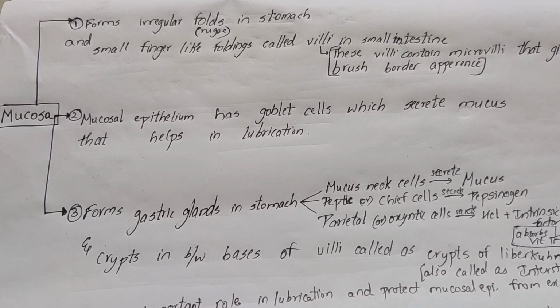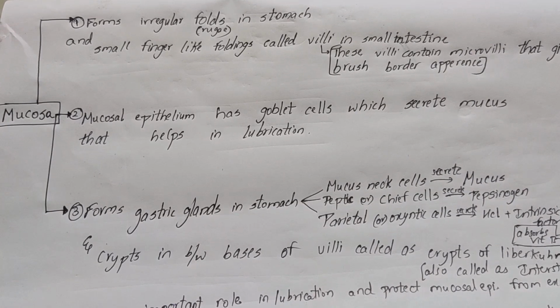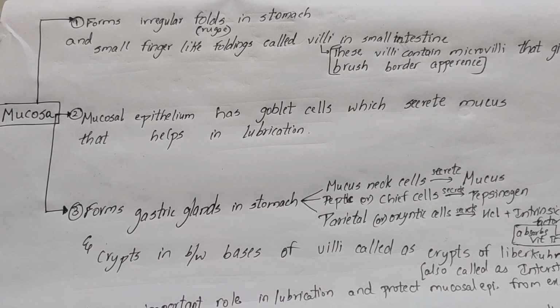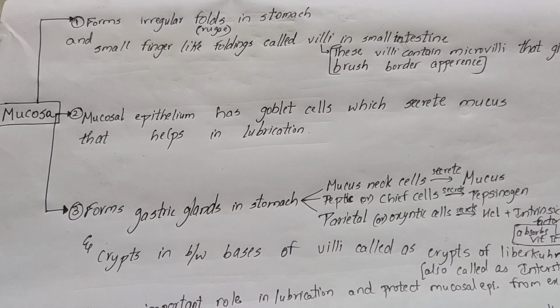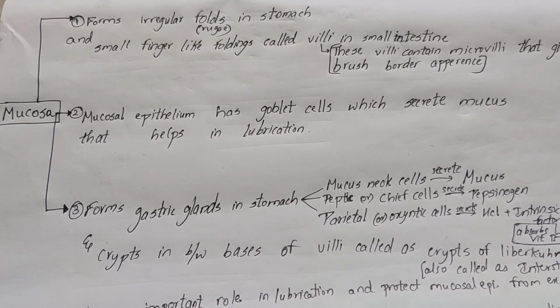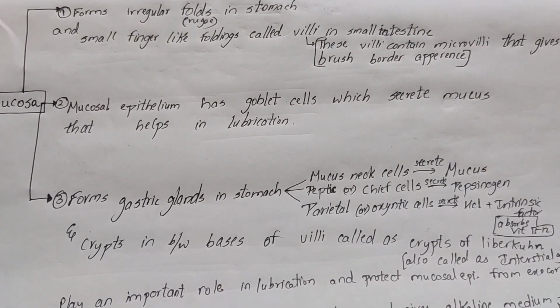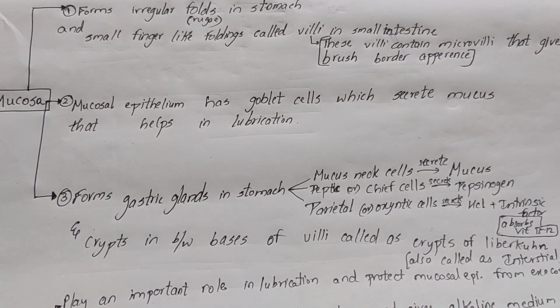Coming to the gastric glands in the stomach, there are three types of cells present. First are mucus neck cells, which secrete mucus. Second are peptic or chief cells, which secrete pepsinogen. And third are parietal or oxyntic cells, which secrete HCl and intrinsic factor. Many students are confused about whether intrinsic factor secretes, digests, or absorbs vitamin B12. Remember, it's an important point: intrinsic factor helps absorb vitamin B12, which is a golden line of NCERT.